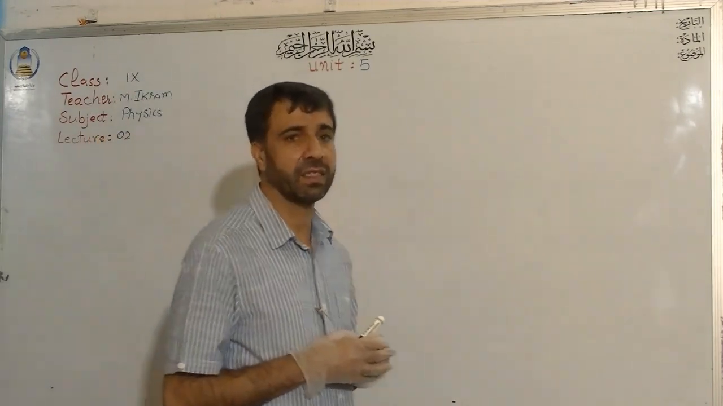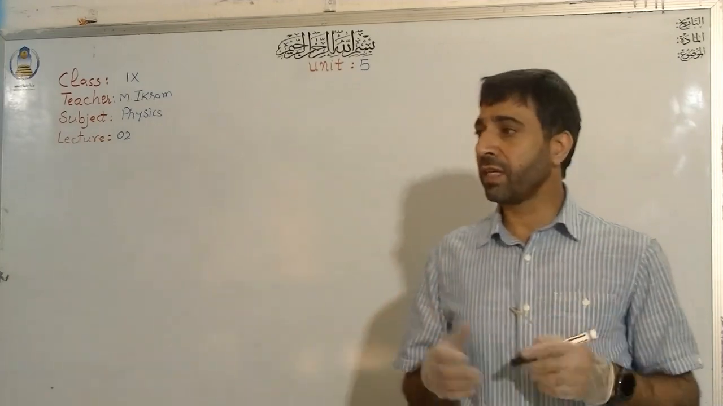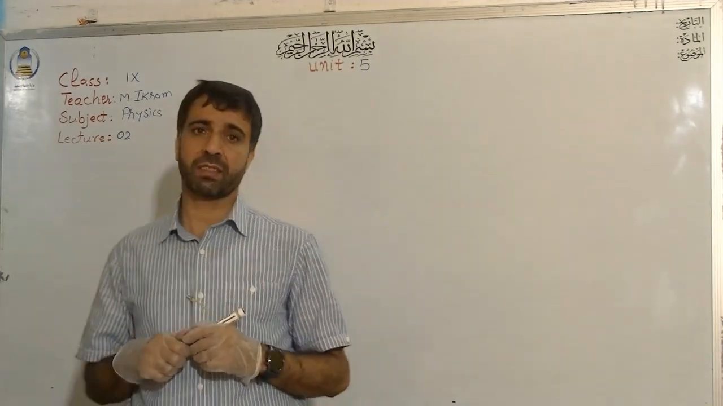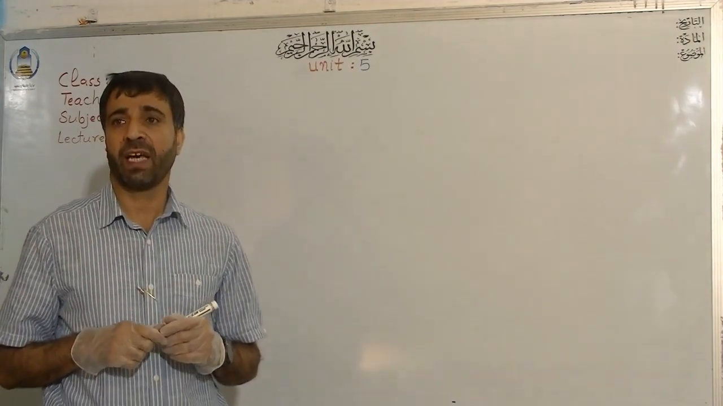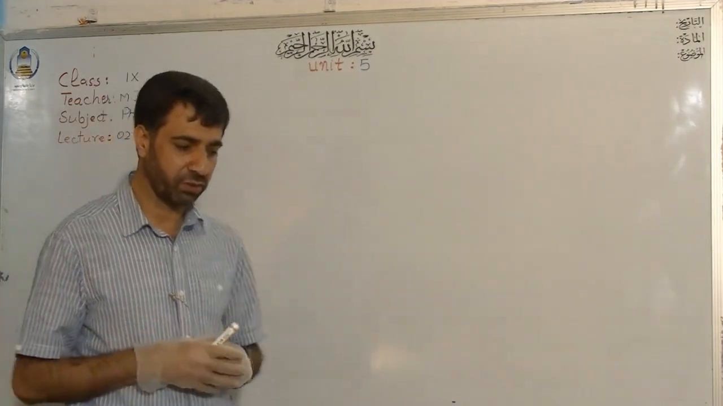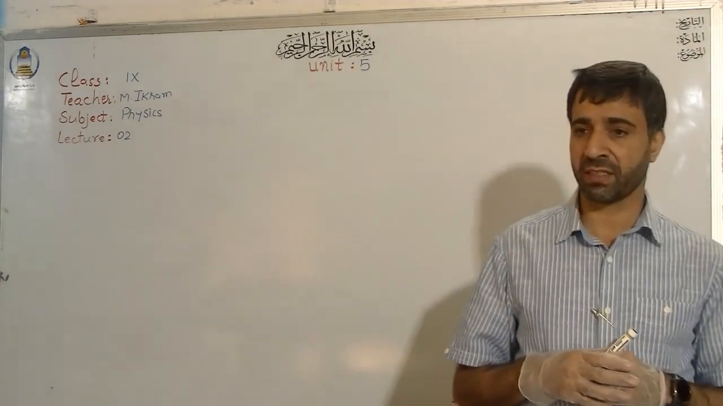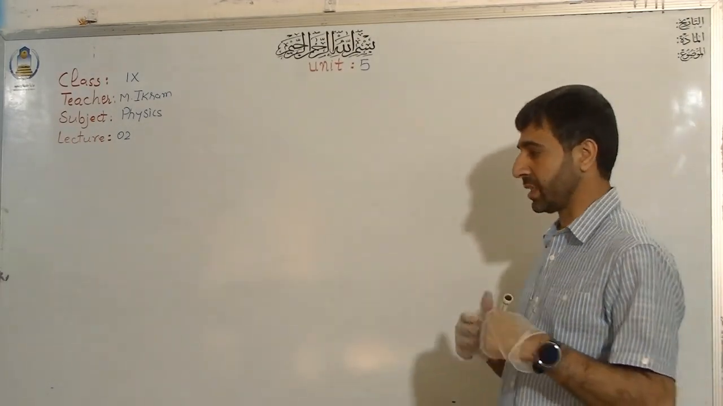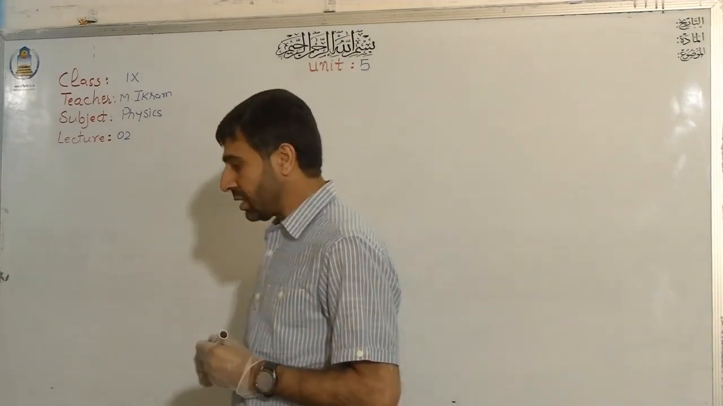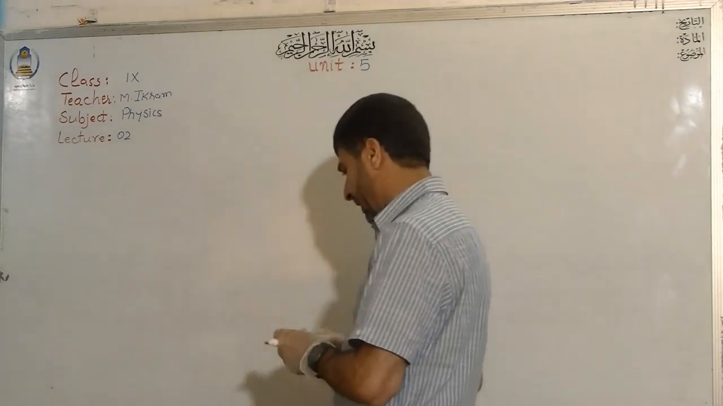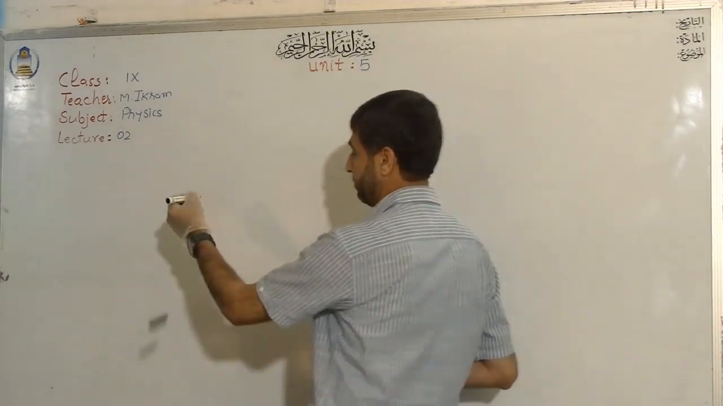In this class, I will tell you how we can measure gravity, because physics mostly believes in measurement. If something is not measurable, there is no place for it in physics. So we need to measure the gravitational force also. Now the gravitational force can be measured by using the law of gravitation.